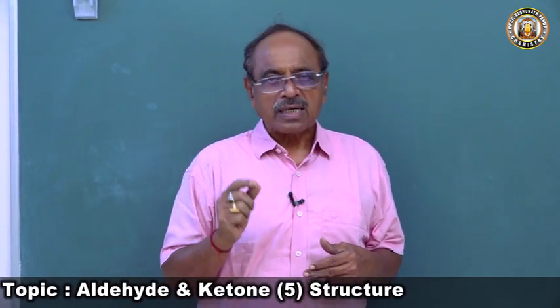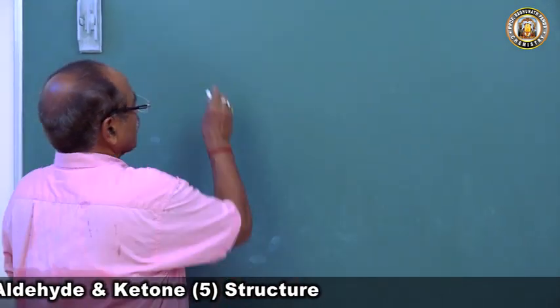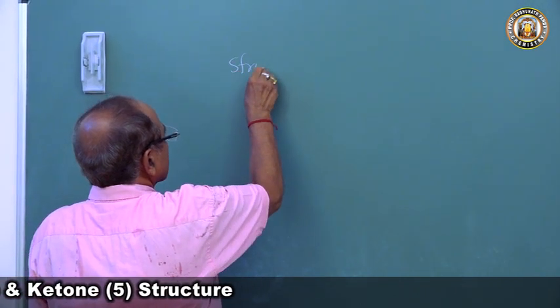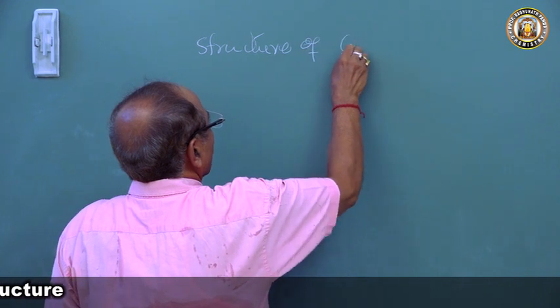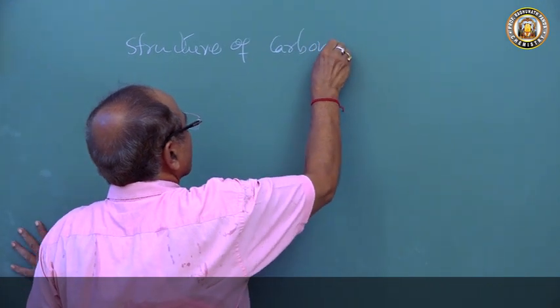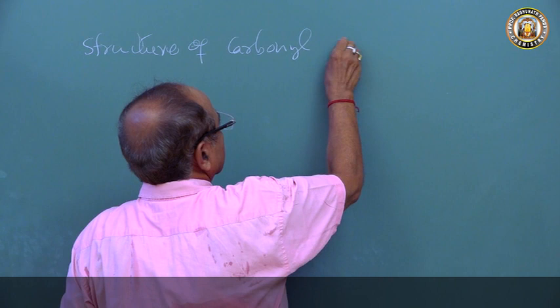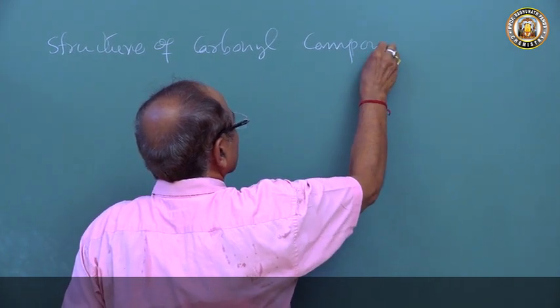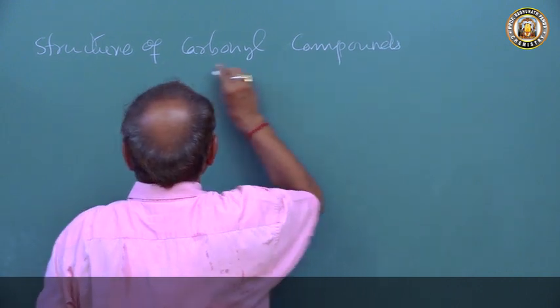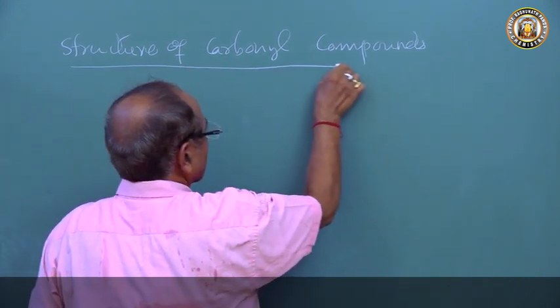Now we will come to the structure of carbonyl compounds. When I say carbonyl compounds, I mean aldehydes and ketones. So what are carbonyl compounds? Those compounds which contain the carbonyl group are called carbonyl compounds.